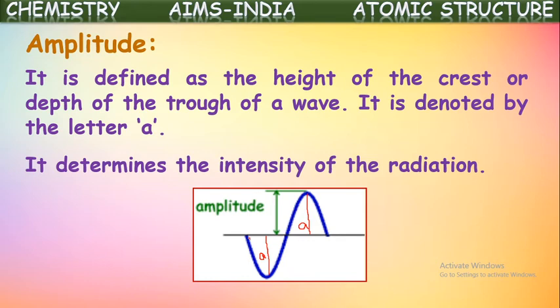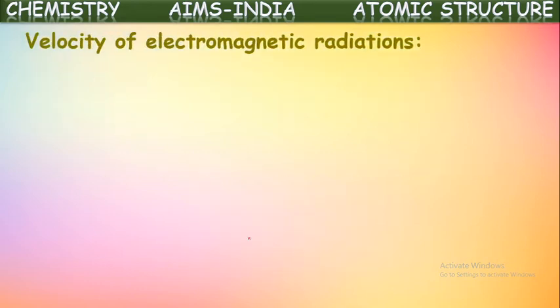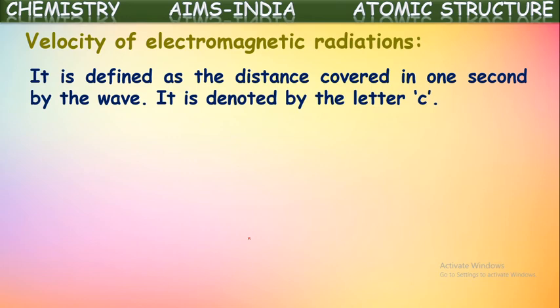Okay, next, velocity of electromagnetic radiations. Generally, the definition for velocity we know is the distance covered in 1 second, or the distance covered in unit time. The same we can say for electromagnetic radiations also. So the velocity of electromagnetic radiations is defined as the distance covered by that radiation in 1 second.